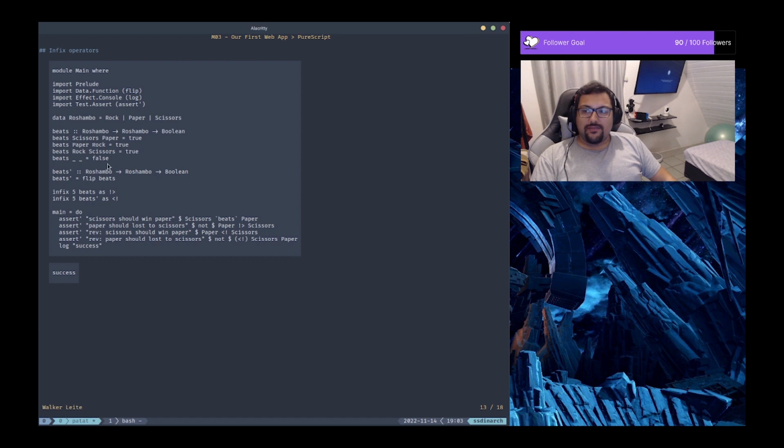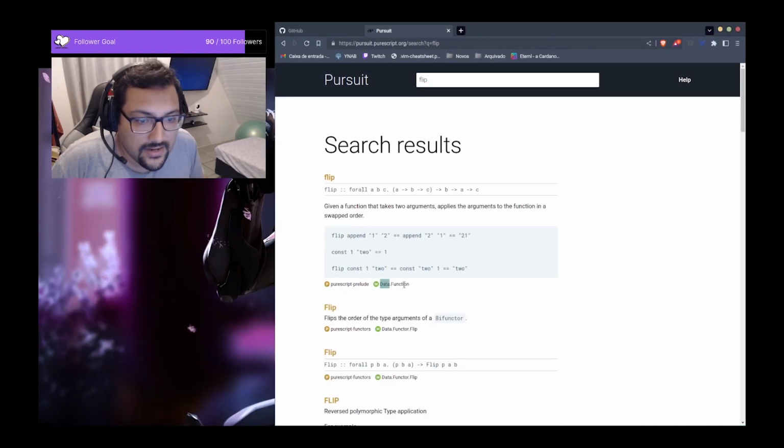You could just repeat code. You could do that, like have another bits function, and we are doing another bits function which is bitstick here. You can see it's the same signature. So we are doing this with bitstick here. It's the same thing, but we are using this flip function. And if you take a look at this flip function from the data function, let's take a look at that.